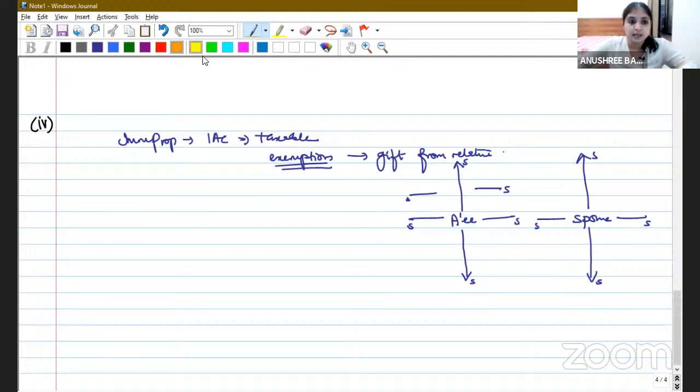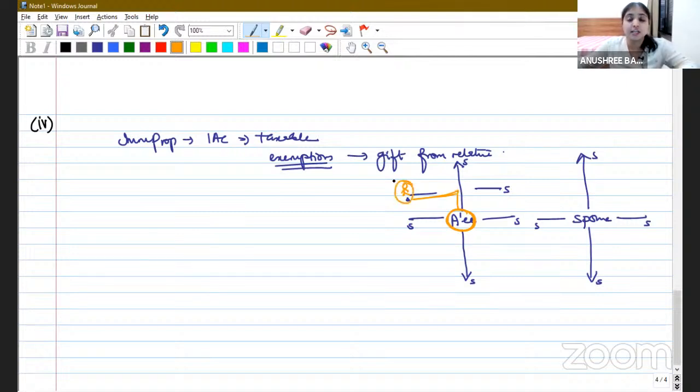So which means if this is Mr. Ram, then his brother or his sister's son is Mr. Vaibhav. So my assessee is receiving a gift from the brother of one of his parents.